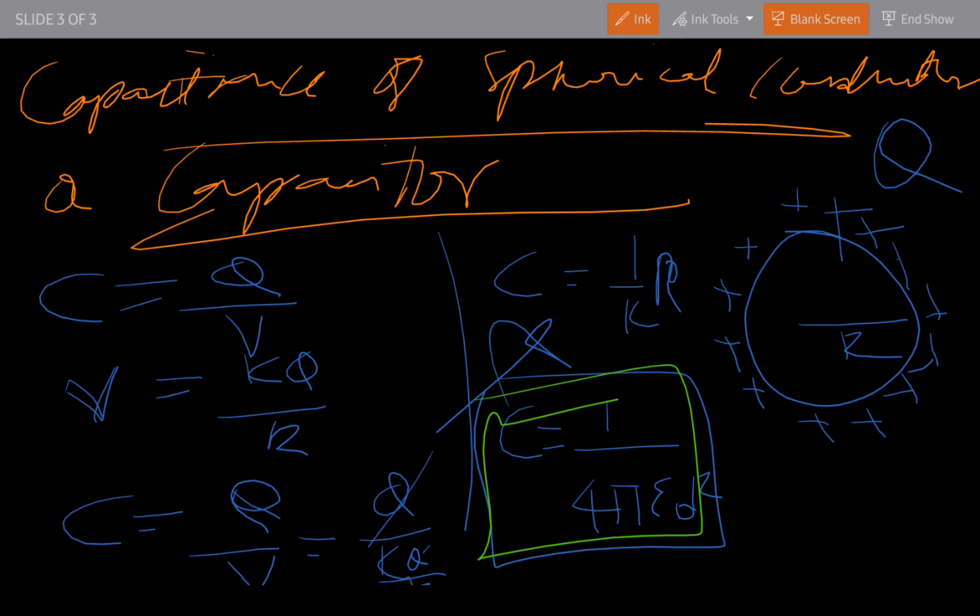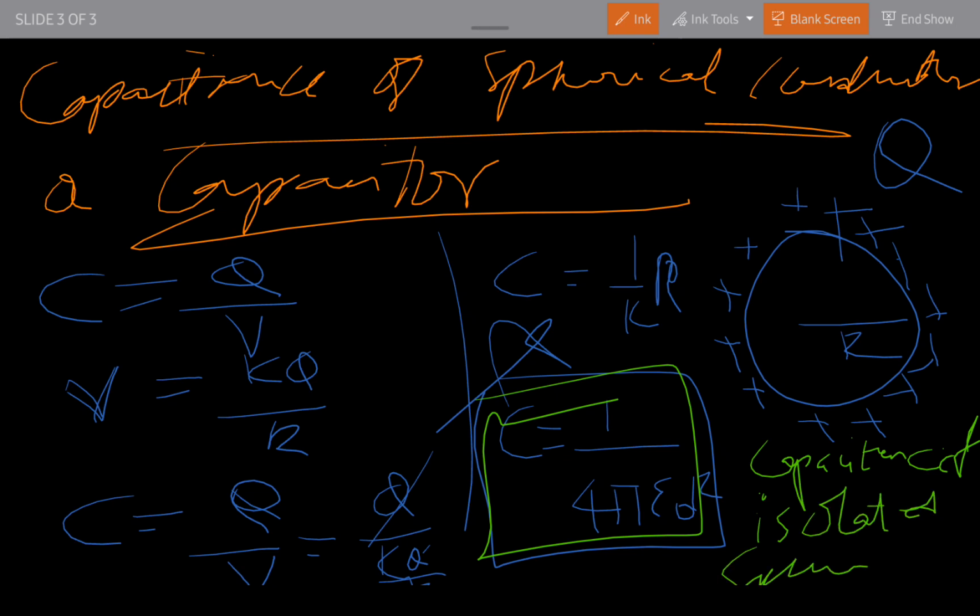C equals 4 pi epsilon naught R. So this was the capacitance of an isolated spherical capacitor. In another lecture we can talk about what isolated means. That much is clear. Let us do one numerical.